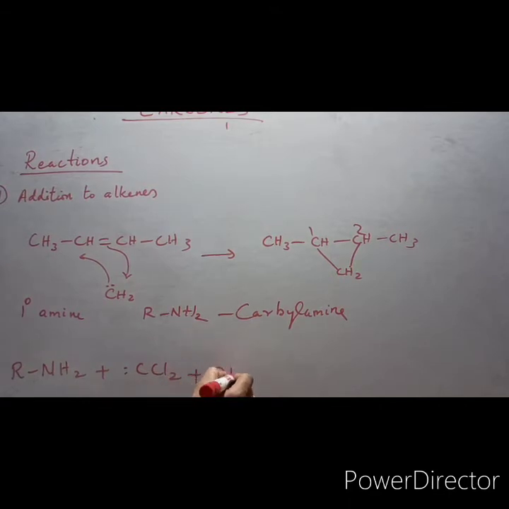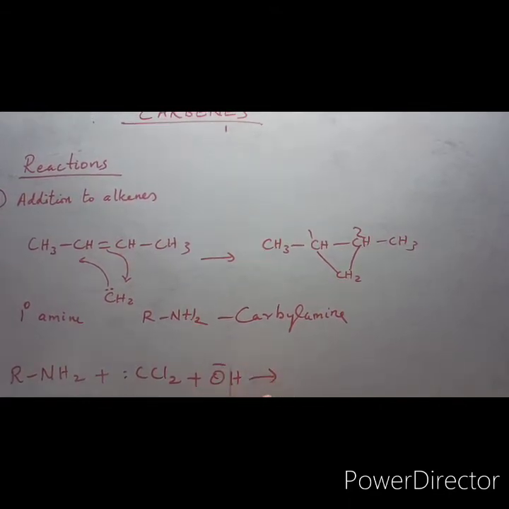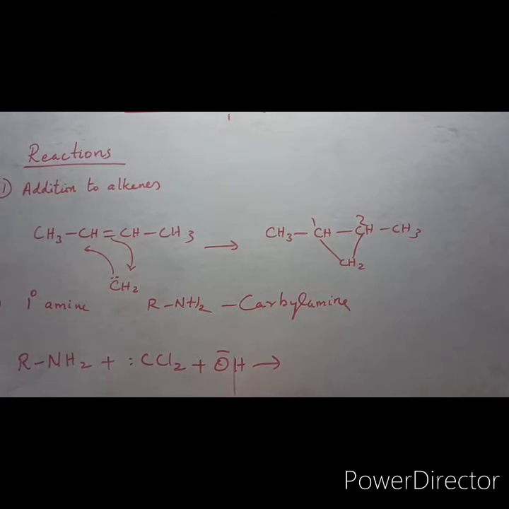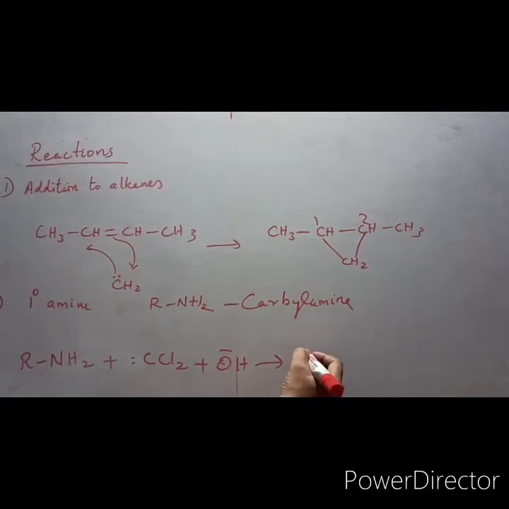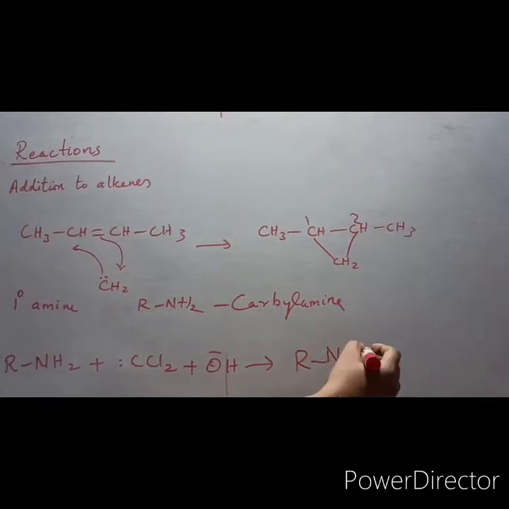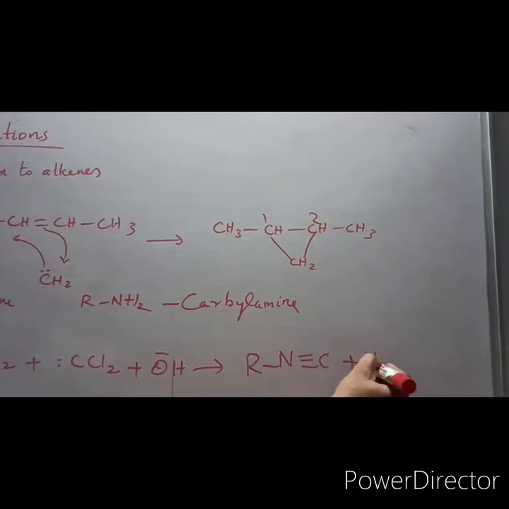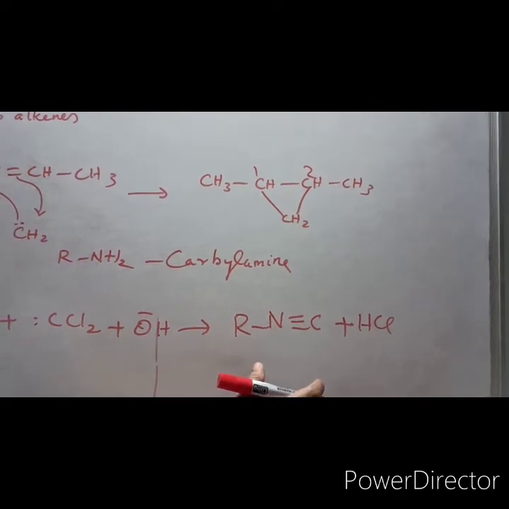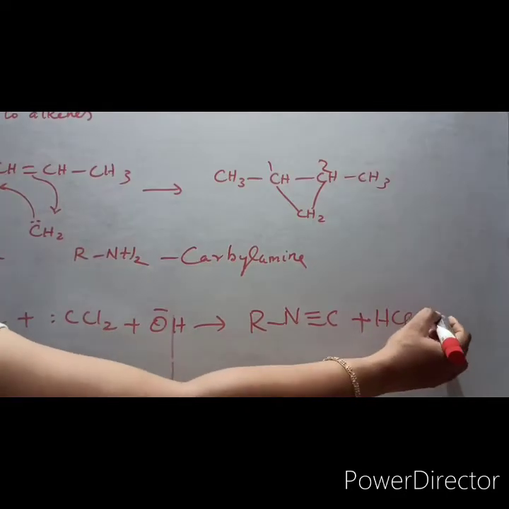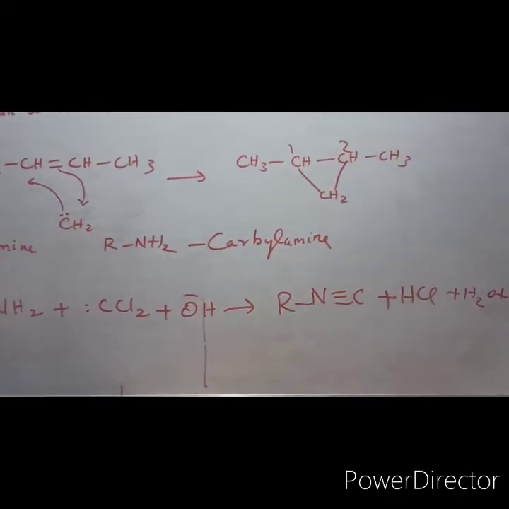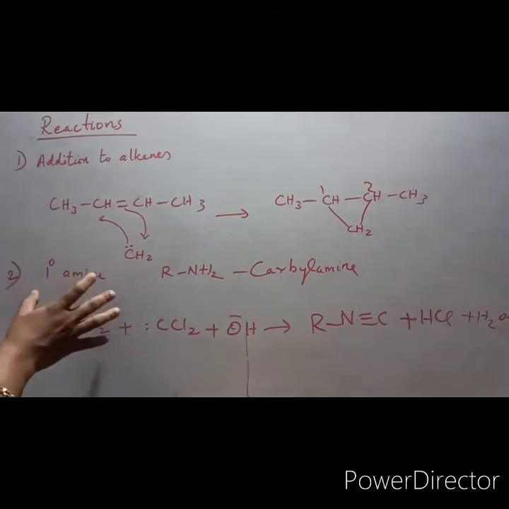Mechanism is not needed for you for the time being, and it will be discussed in the case of primary amines in the next sem, 5th sem. You will have a chapter on amines, and in that chapter you will see the mechanism. So this is called isocyanide. This is a horrible smelling compound, so that is why this test is forbidden to do in laboratories. This is known as the carbylamine reaction, and you will get H2O plus Cl minus. So these are the two important reactions of carbenes.